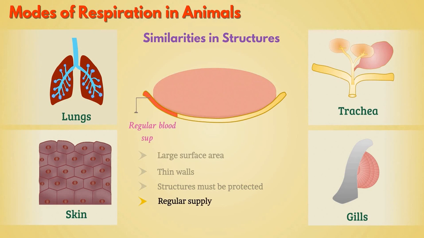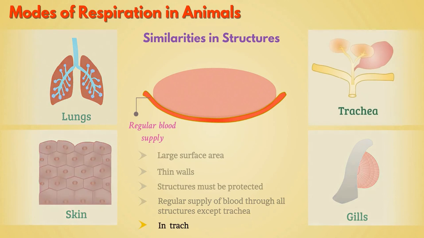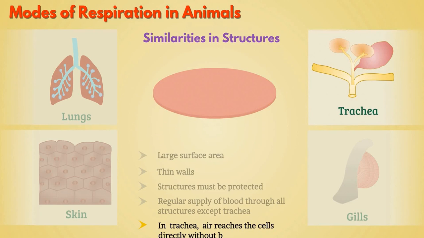Regular supply of blood through all structures except trachea is essential for proper gaseous transport to cells. In case of trachea, the air reaches the cells directly without the need of blood. So I hope you understood this video very well.